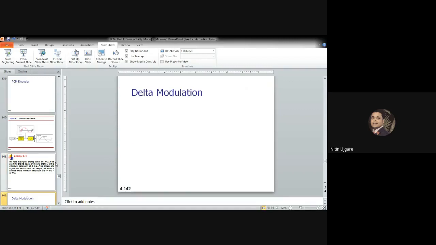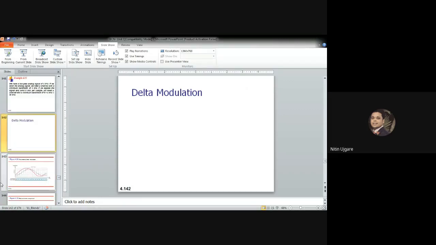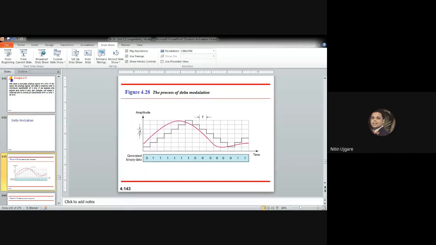Then let's move to the next technique of analog to digital transmission, that is delta modulation. This scheme sends only the difference between the pulses. If the pulse at time t subscript n plus 1 is higher in amplitude value than the pulse at time t subscript n, as you can see here, that is the case we consider.